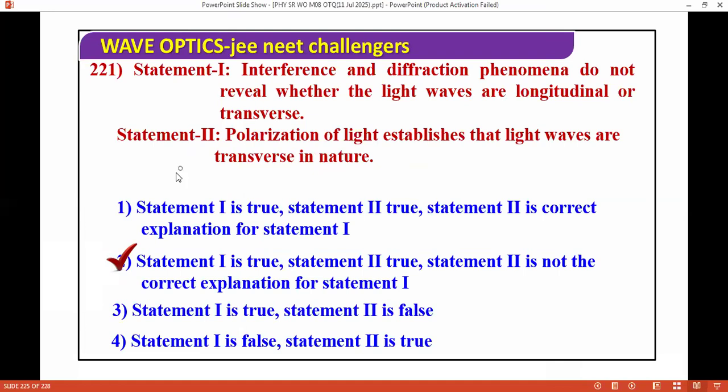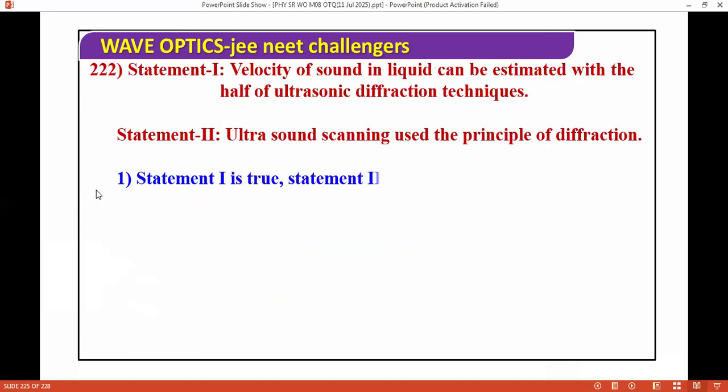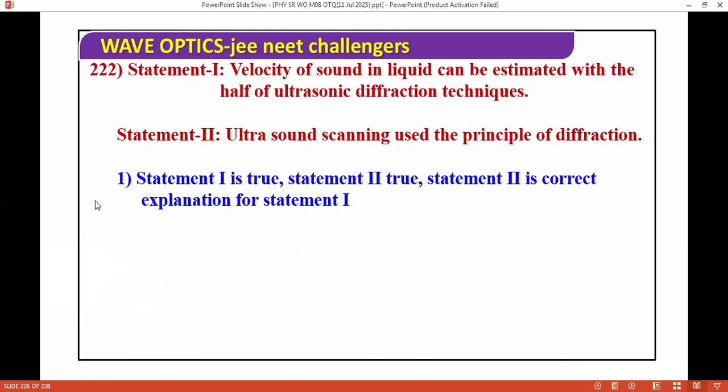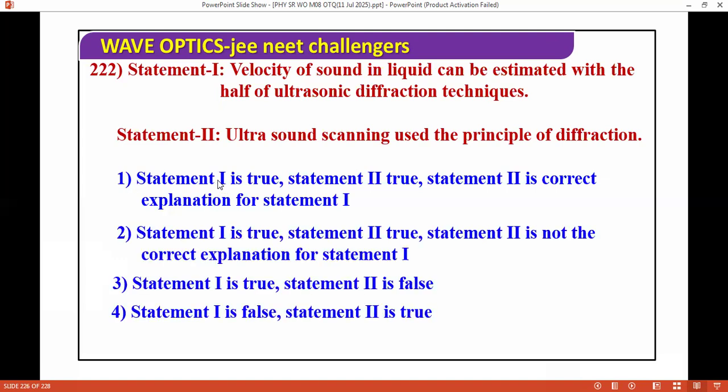Next question. The wavelength of sound and light can be estimated with the help of ultrasonic diffraction techniques, and ultrasound scanning uses the principles of diffraction. With these options, the answer is both are true.